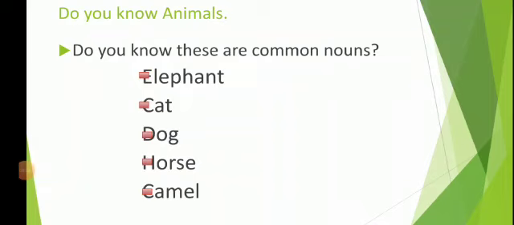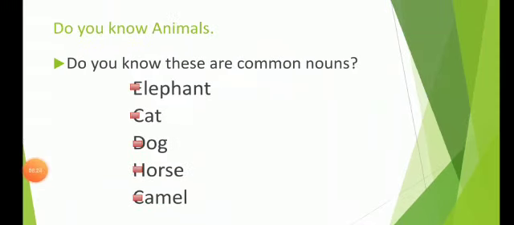Do you know these are common nouns? Elephant, cat, dog, horse, camel. These are common nouns. Children, do you understand what is noun?